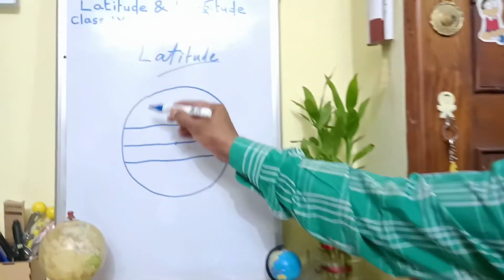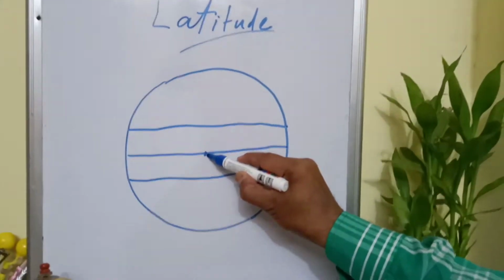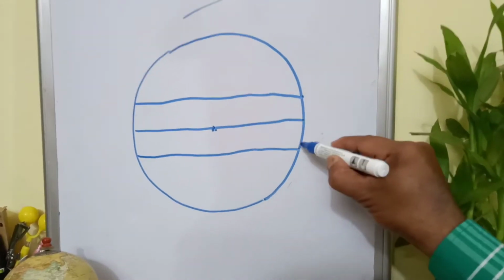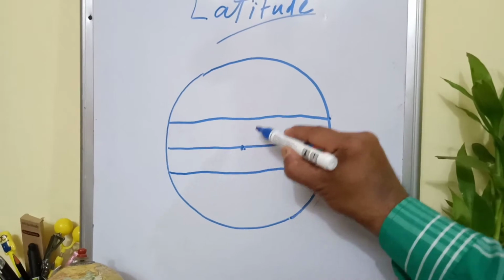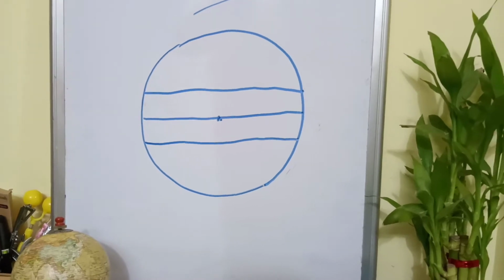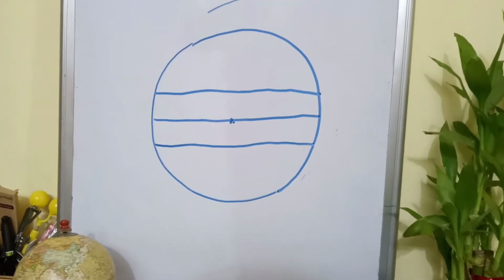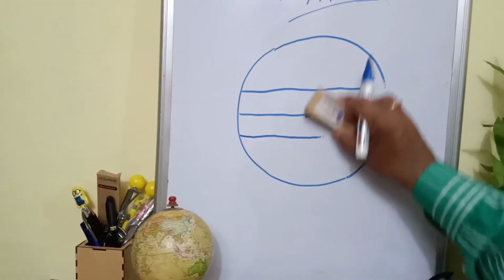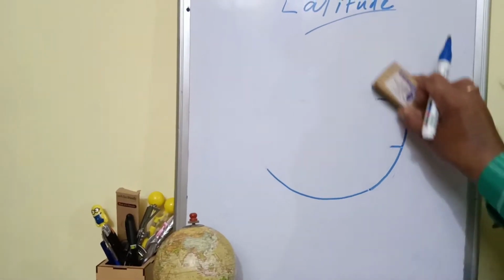Clear? Now what is latitude? Latitude is an imaginary line of angular distance which is measured from the equator in terms of the center of the Earth. Now look at this illustration. This is the globe, this is the center of the Earth, and this one is the equator. Clear? And these lines are the latitude lines, and they are drawn at different angles. When it is asked what is the latitude of Brahmapur and how to draw it, you know the latitude of Brahmapur is 19 degree north. Clear?